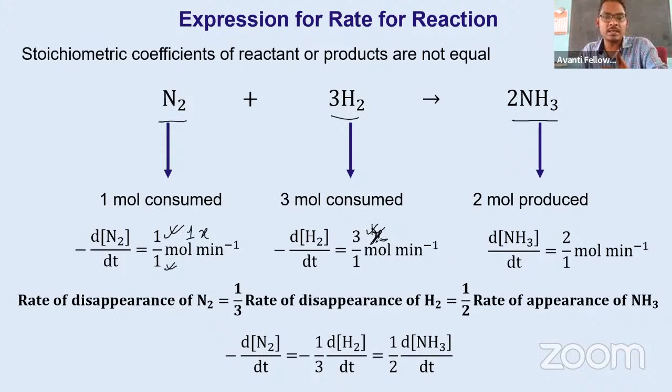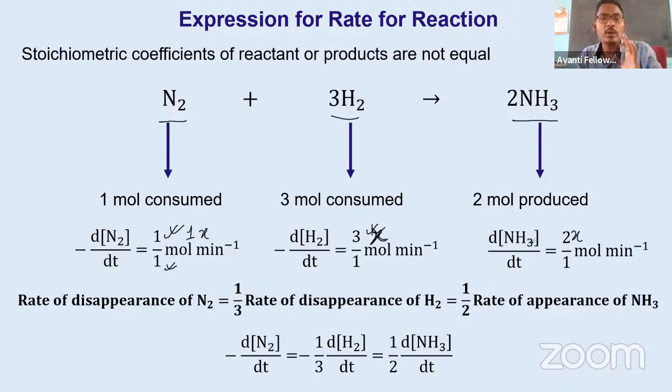And here 2 moles are being produced, so the speed is 2x. If we relate them, the consumption rate of nitrogen is 1x, the hydrogen is 3x, and the ammonia production rate is 2x.